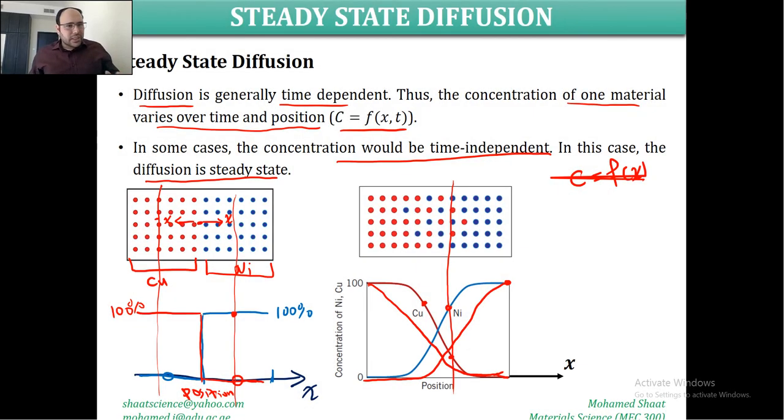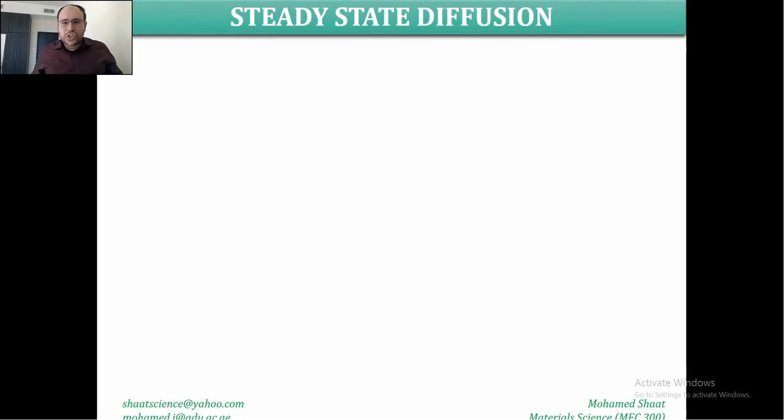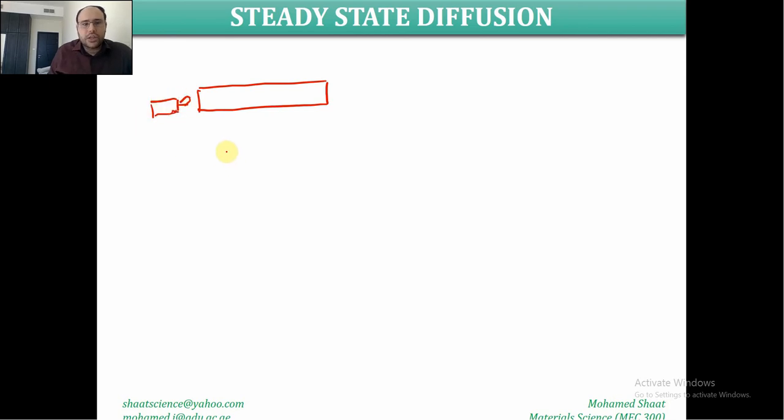To understand steady state diffusion further, let us consider the example of heating a material. Why heating the material? Because this is a mechanism by which we can achieve diffusion. We said that diffusion requires energy, and one way of achieving this energy is heating the material. So if we just focus on the heating process, it is very similar to the diffusion of the material.